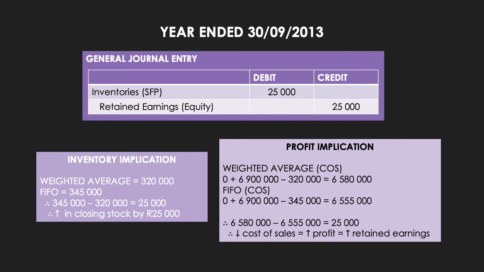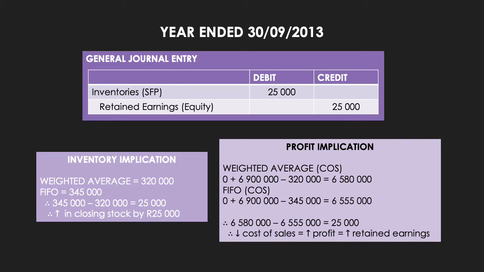So that means our cost of sales would be 6,580,000 Rand. If we then work out the cost of sales if inventory had been valued according to the FIFO method, once again we had no opening stock, so it's 0, plus the purchases of 6,900,000 Rand, less closing stock of 345,000 Rand, which then gives you cost of sales of